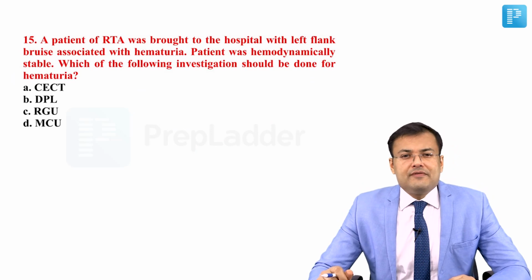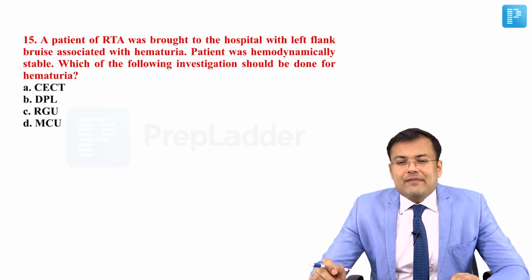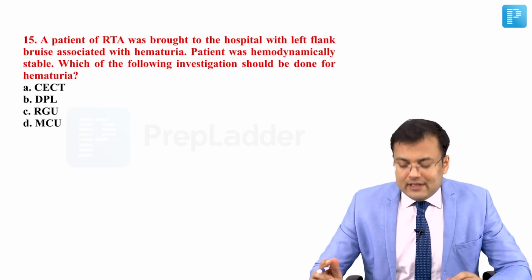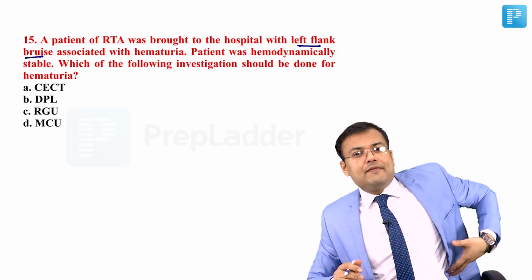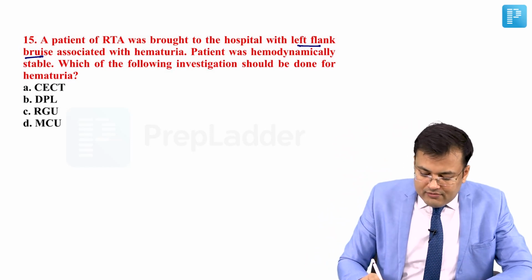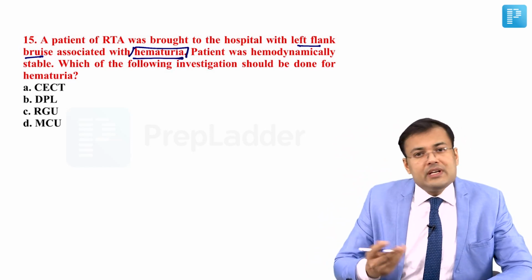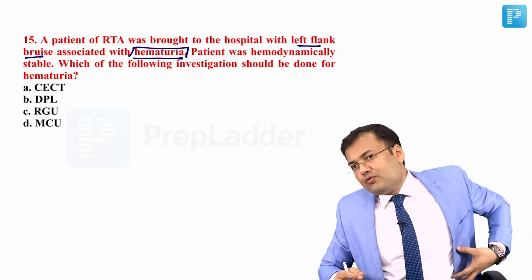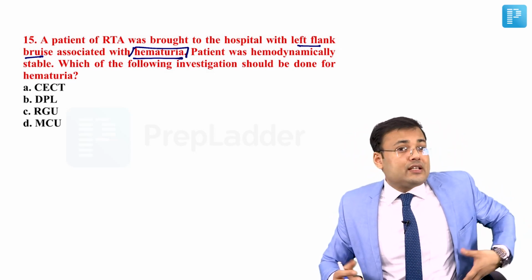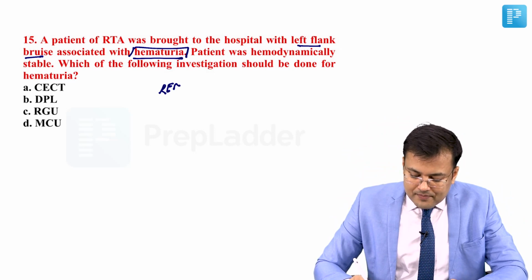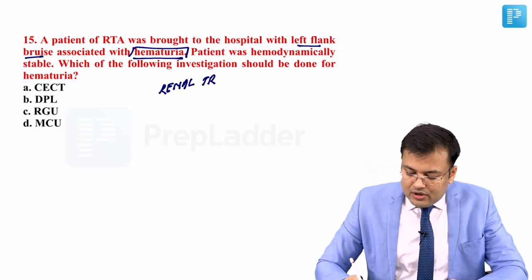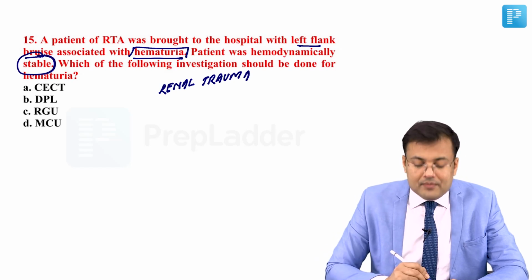See question number 15. A patient of road traffic accident was brought to the hospital with a left flank bruise. So where is the bruise? Left flank, associated with hematuria. So you tell me which organ is injured if there is ecchymosis or bruise in the left flank and there is hematuria also. Obviously, it's a case of renal trauma, right? The patient was hemodynamically stable.